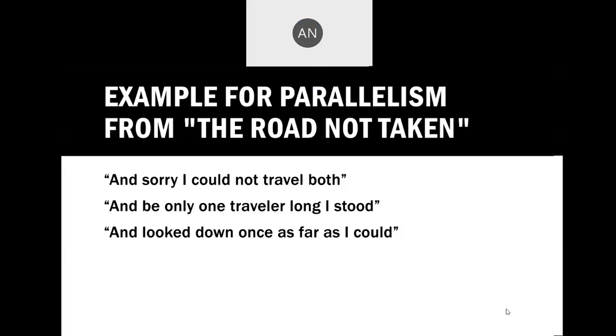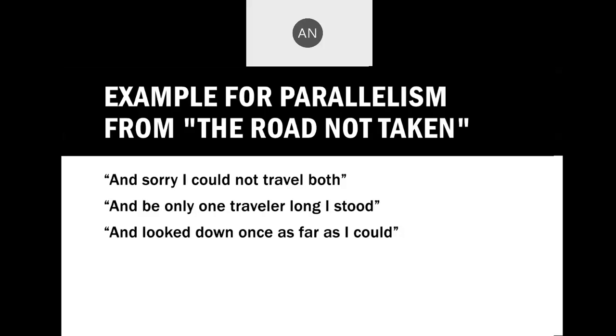"I'm sorry I could not travel both, and be one traveler, long I stood and looked down one as far as I could." So in life, we may take the best decision, but we will feel what was there in the other thing.